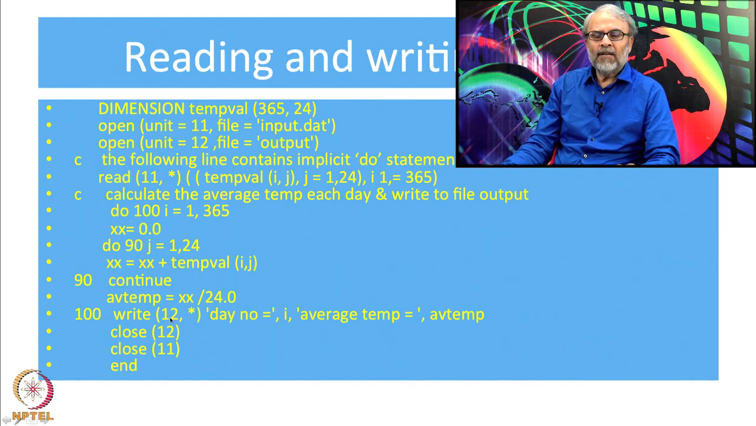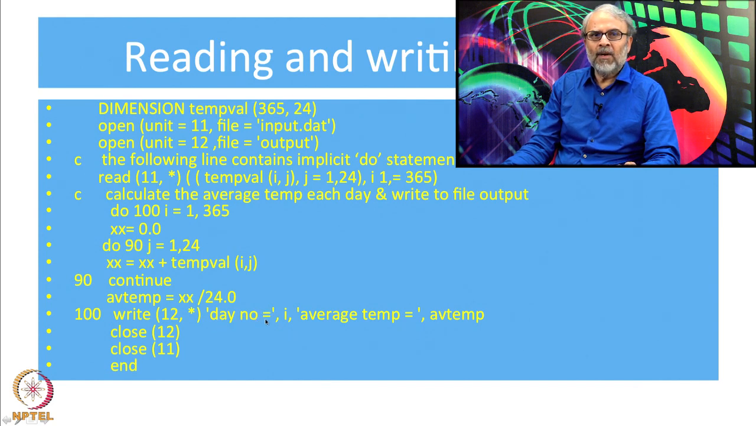Now, see, instead of 11 I have 12. That means whatever I write will be written in a file whose unit number is 12. So 12 was output. What will it write in file number 12? It will write "day number" comma, then I comma. I was 1, so it will write day number. Remember, whatever is in the quotation marks is written on the screen.